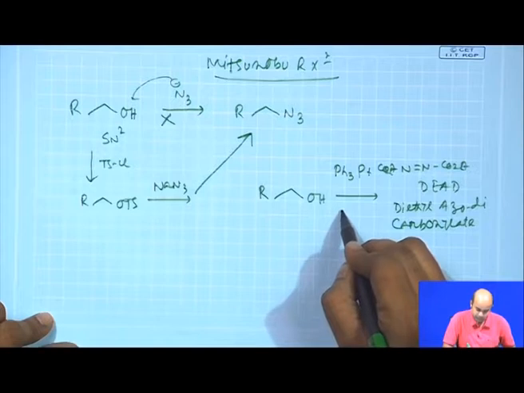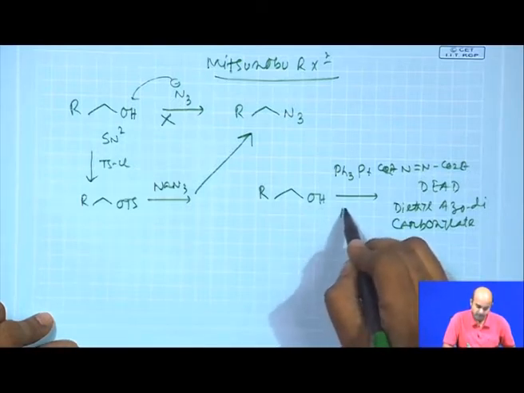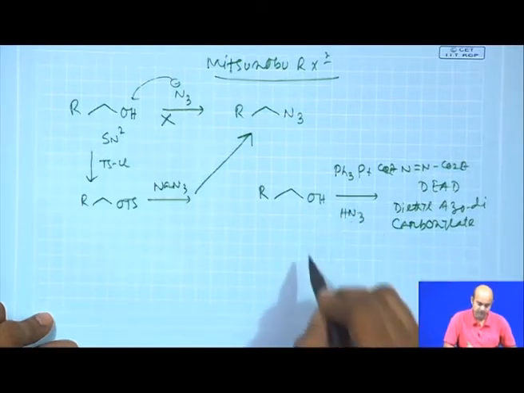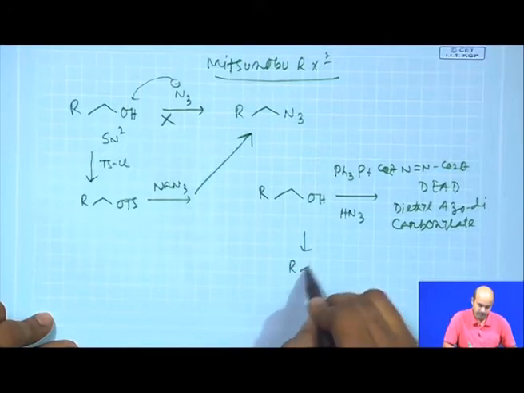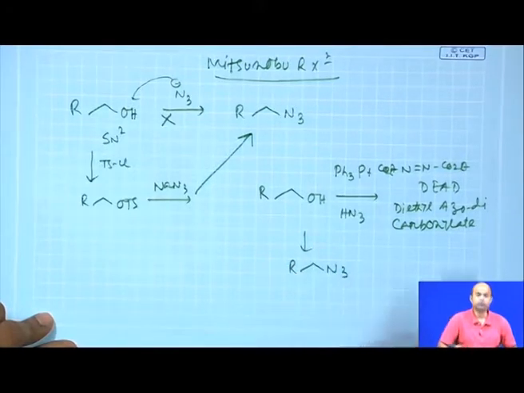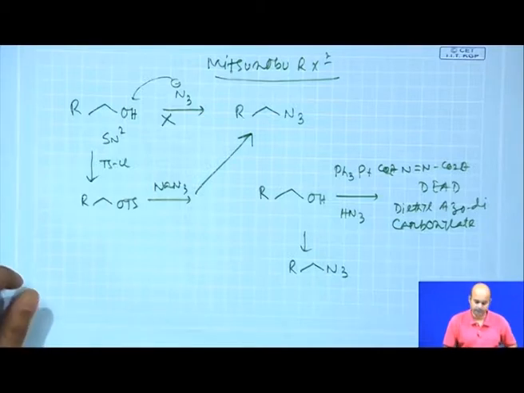Then you can put in your nucleophile; you can even put hydrazoic acid, HN3, and you will get the N3 product. Now, Mitsunobu reaction takes care of a very important aspect.